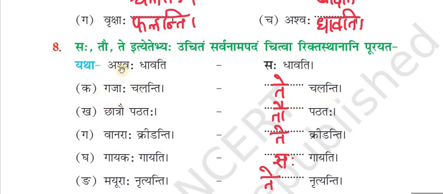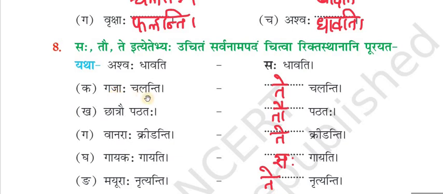First one, they have given a model, Ashvaha Dhavati. Ashvaha is Ekavachanam. So Saha Dhavati. Once again I repeat, Saha is Ekavachanam, Tau is Dvivachanam, Te is Bahuvachanam. So Ashvaha is Ekavachanam, so I have to use Saha only. So Ashvaha Dhavati, Saha Dhavati.